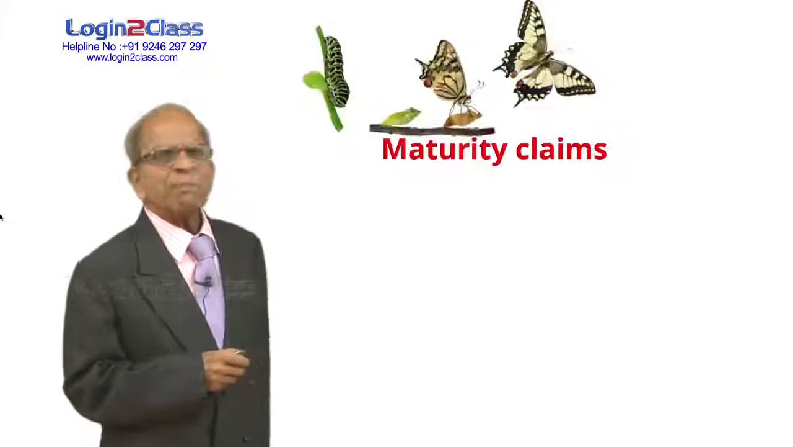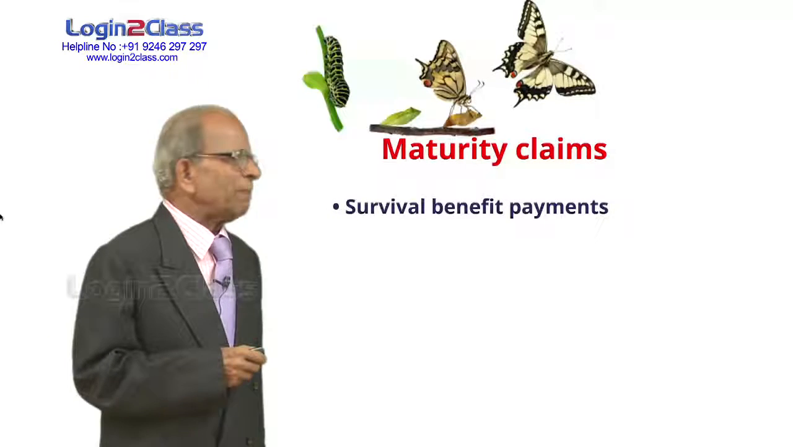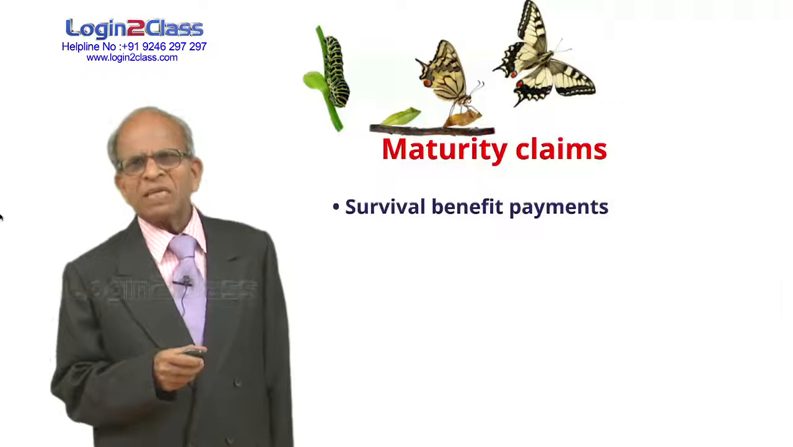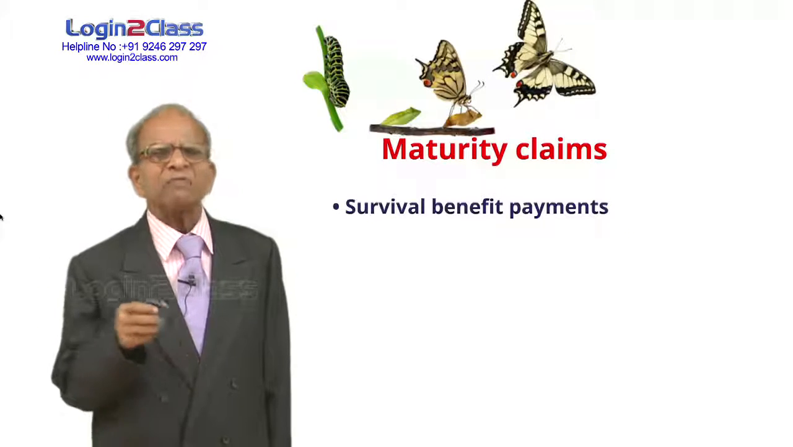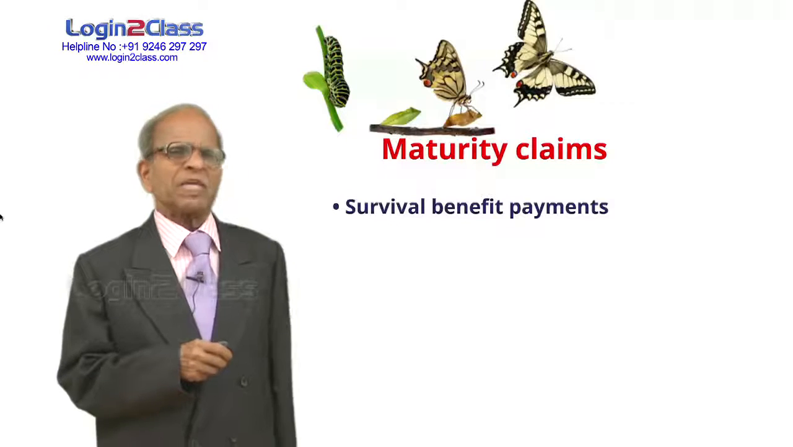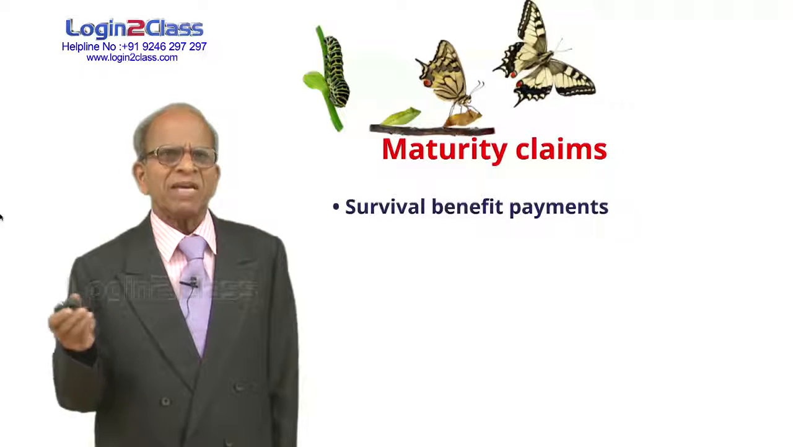Then, what types of claims come under maturity claims? Survival benefit payments. What are survival benefit payments? Under an endowment policy, sum assured is paid at the end of the term or on prior death. But under a money back policy, specified amounts are paid at certain intervals, say every 5 years.